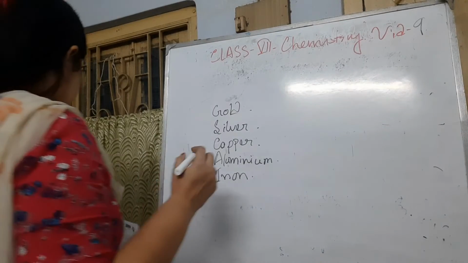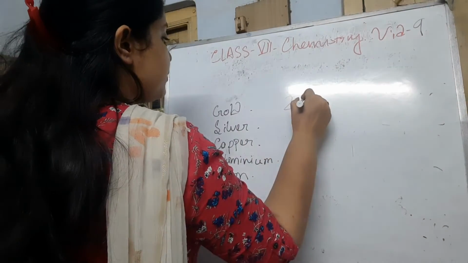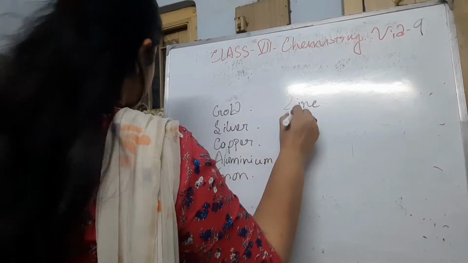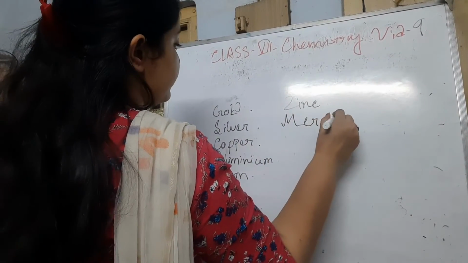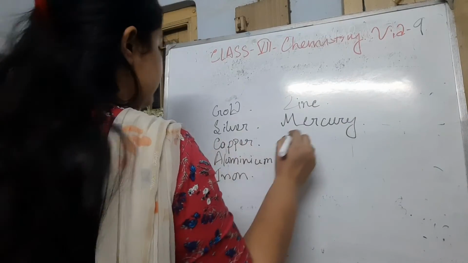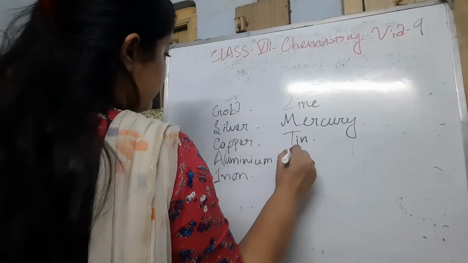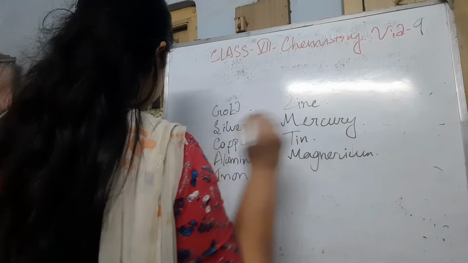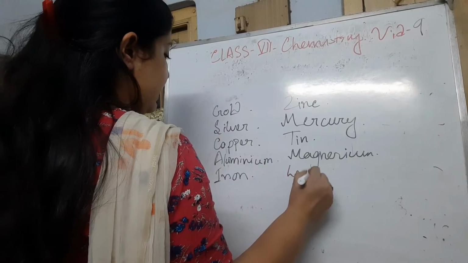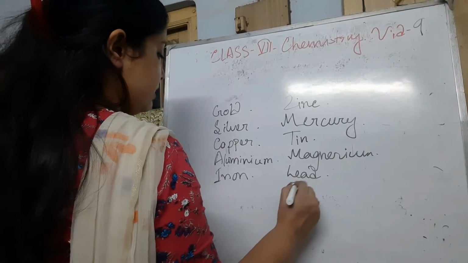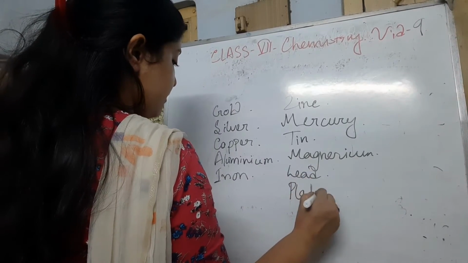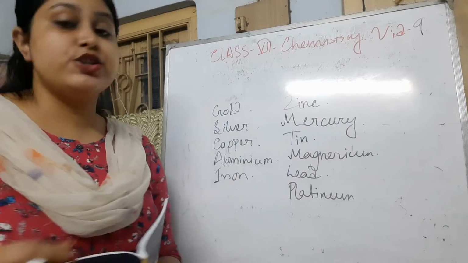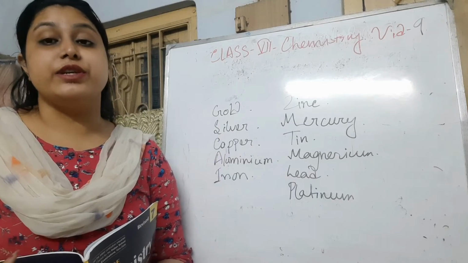I'm writing their names first. We are going to discuss zinc, mercury, then tin, then magnesium, then lead, and the precious one, platinum. So let's check them with their pictures and learn about their uses.